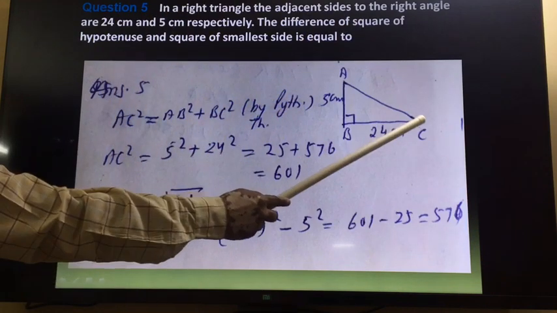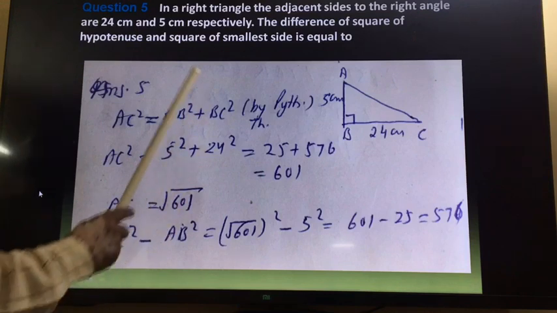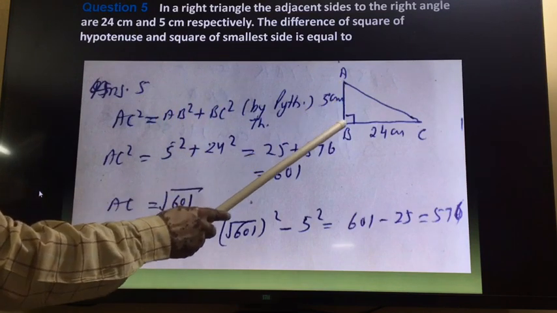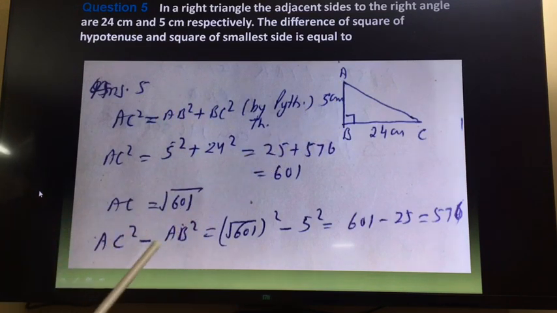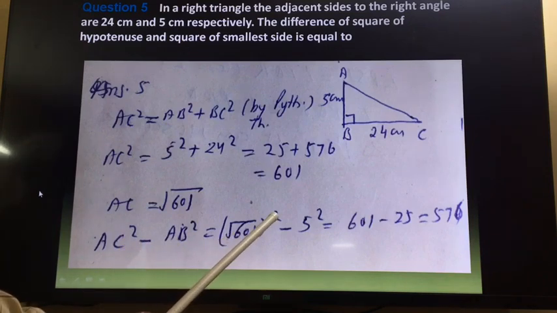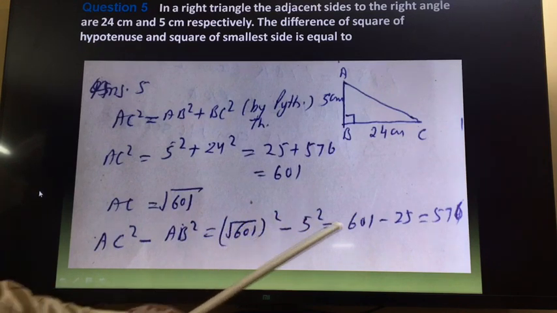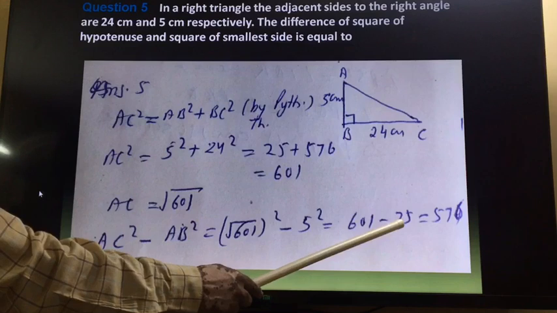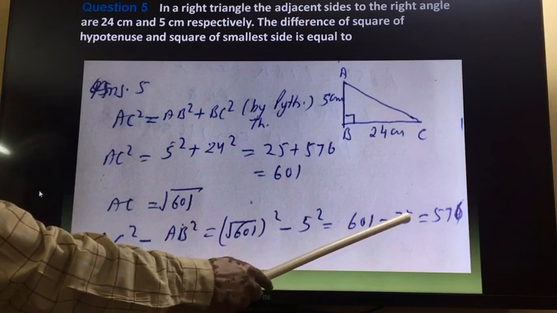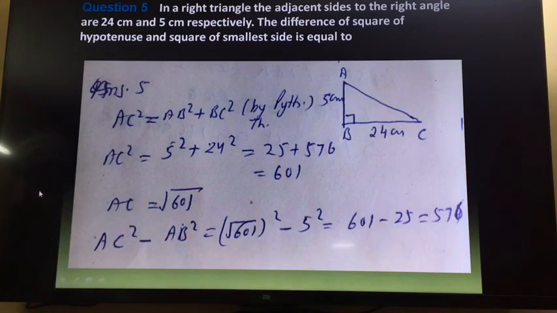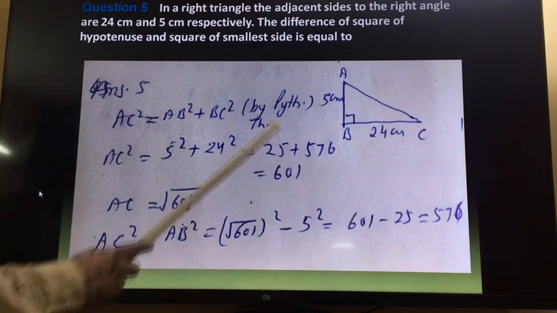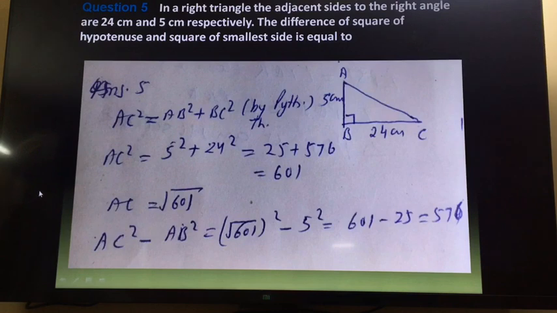We want to find the difference of the square of the hypotenuse, AC square, minus the square of the smallest side, AB square. AC is root 601, so its square minus AB square, which is 5 square. Square root 601 square is 601, minus 5 square is 25. So 601 minus 25 is equal to 576. In this way we get the answer for the difference of the square of the hypotenuse and the square of the smallest side.